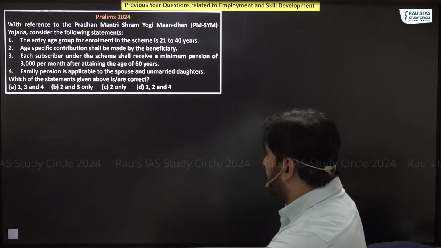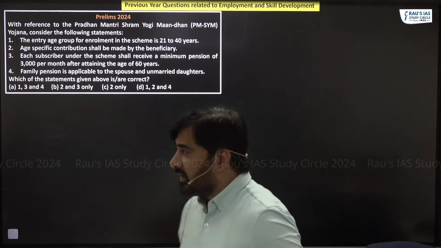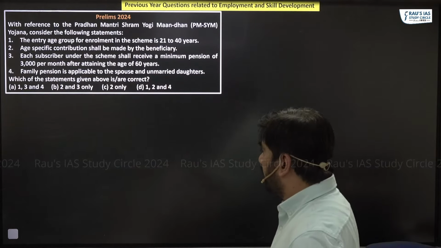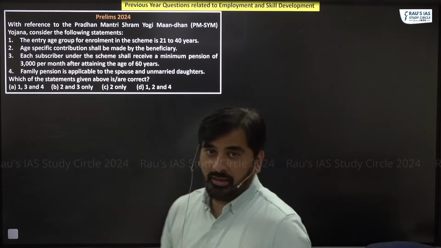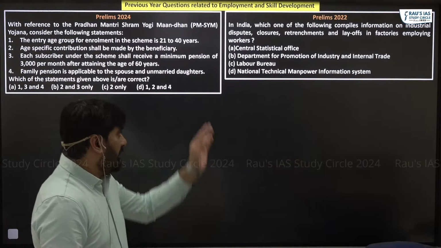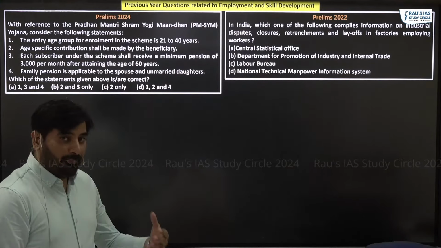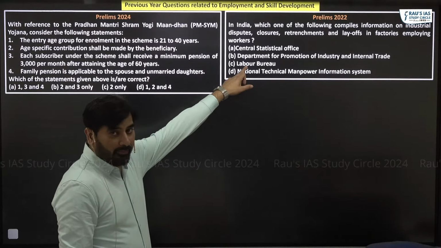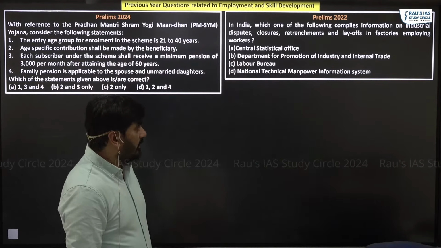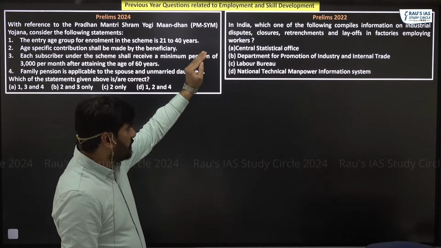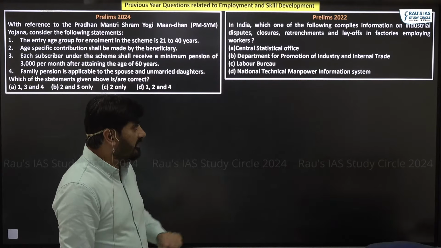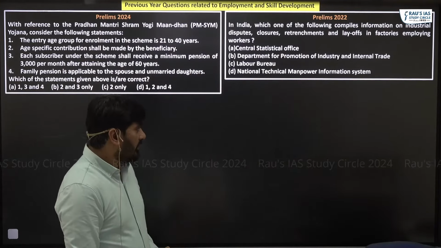You can see in prelims 2024, there was a question related to Pradhan Mantri Shram Yogi Maandhan. Then in 2022, there was a question on a report published by the Labour Bureau, the report on Industrial Disputes, Closure, Retrenchments and Layoffs.